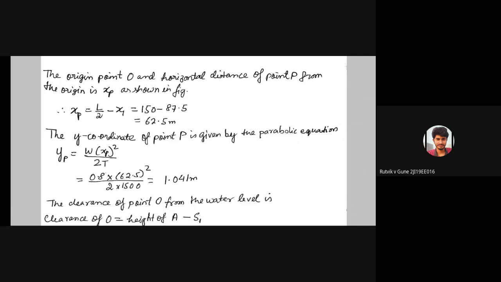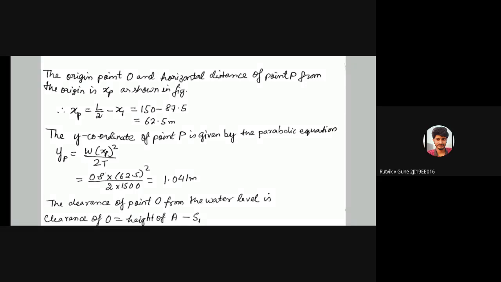So that XP we can obviously have as L by 2 minus X1, and YP as W into XP square divided by 2T.